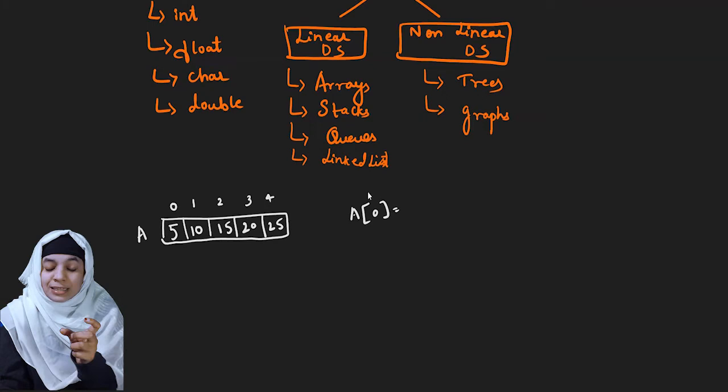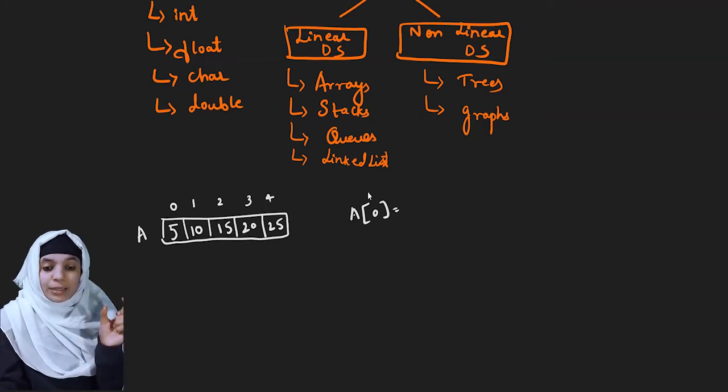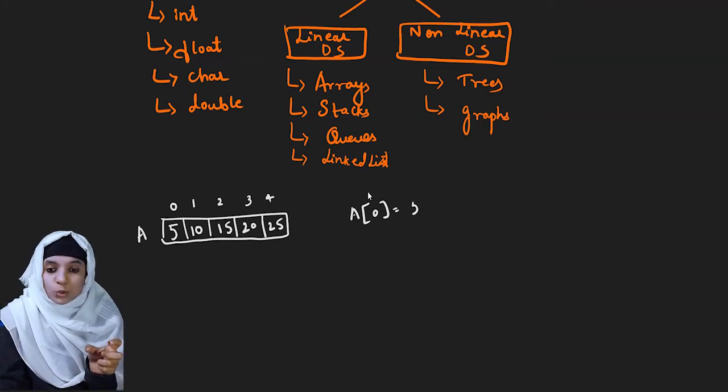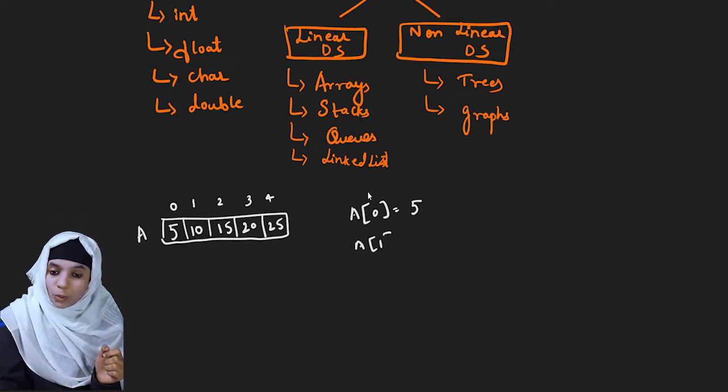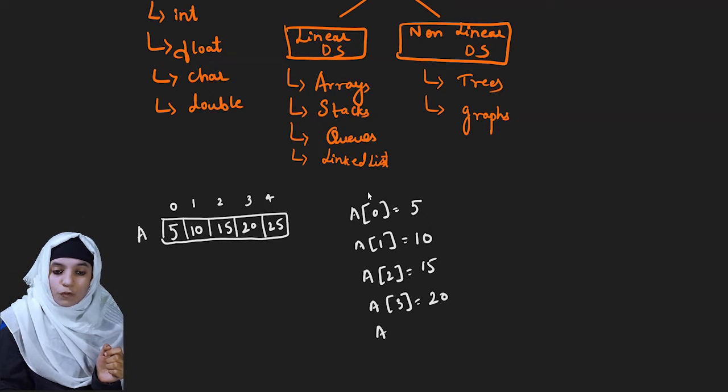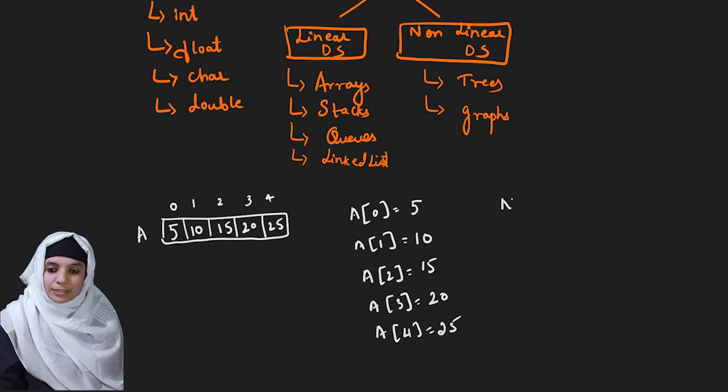When I ask what data item is present in A of 0, the 0 indicates the subscript. In A of 0, I have stored the element 5. In A of 1, the element stored is 10. Similarly, in A of 2, I have 15. Now A of 3 holds 20 and A of 4 holds 25. The size of the array is 5, which starts from 0 till 4.